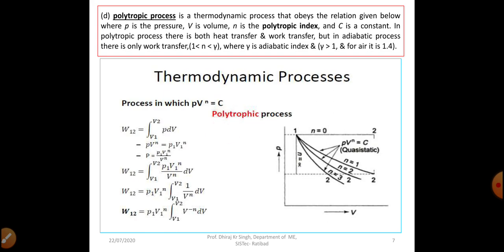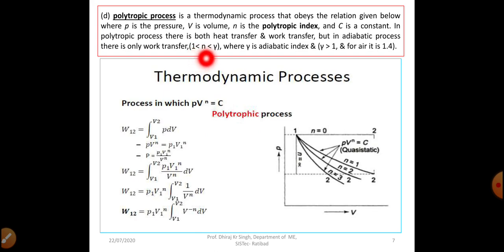In polytropic processes, both heat transfer and work transfer take place, but in adiabatic process only work transfer takes place, because in adiabatic process heat transfer is 0. So now we are going to see what will be the closed system non-flow work in polytropic process.